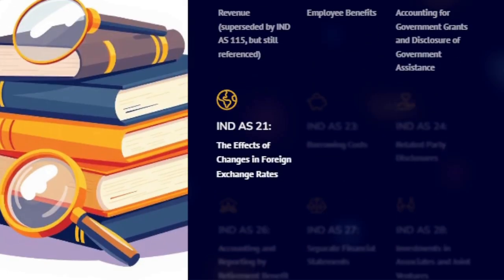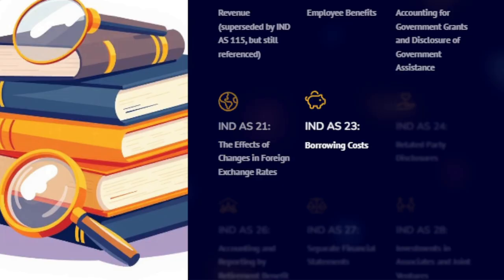21, the effect of changes in foreign exchange rates. It applies to companies with foreign currency transactions, foreign operations like subsidiaries or branches abroad. The key aspects of this standard are use of functional currency, translation of transactions and balances, reporting effects of exchange rate changes. 23, borrowing cost requires capitalization of borrowing costs that are directly attributable to acquisition, construction, or production of qualifying assets, for example, building, machinery, etc. Other borrowing costs are expensed in the period incurred.